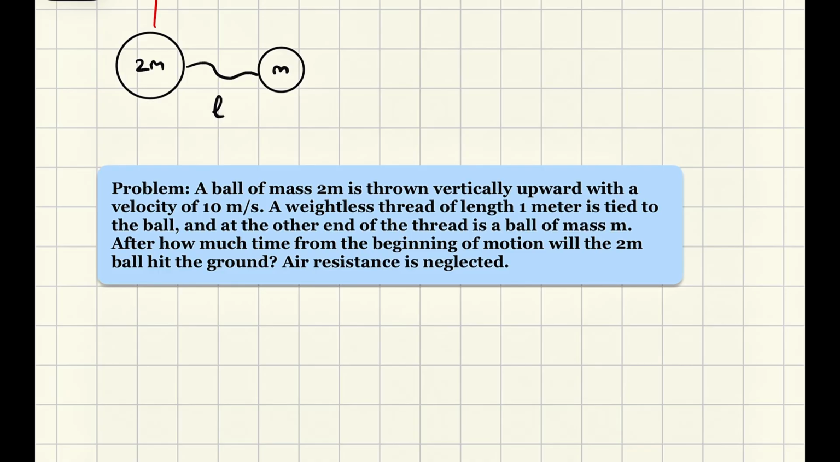A ball of mass 2m is thrown vertically upward with a velocity of 10 meters per second. A weightless thread of length 1 meter is tied to the ball, and at the other end of the thread is a ball of mass m. After how much time from the beginning of the motion will the 2m ball hit the ground? Resistance is neglected.